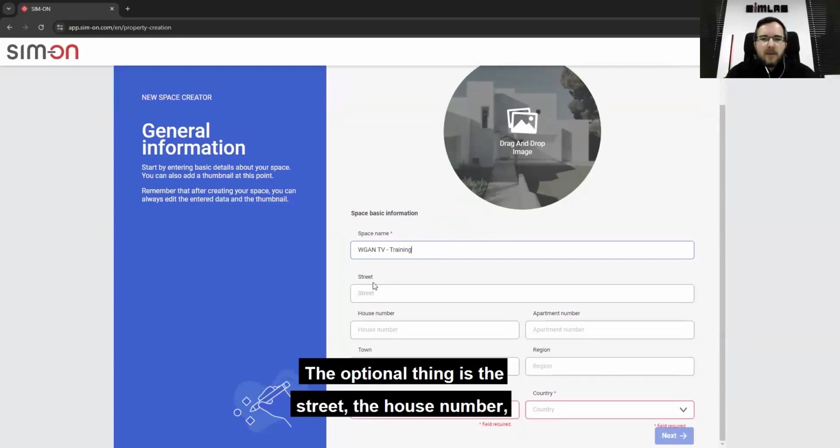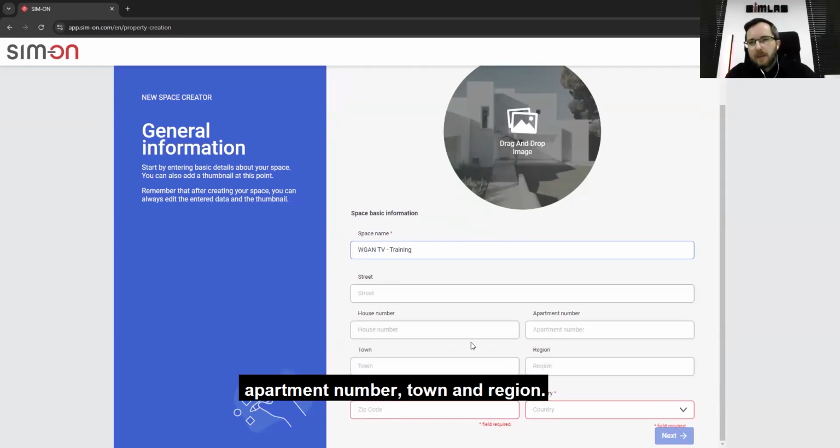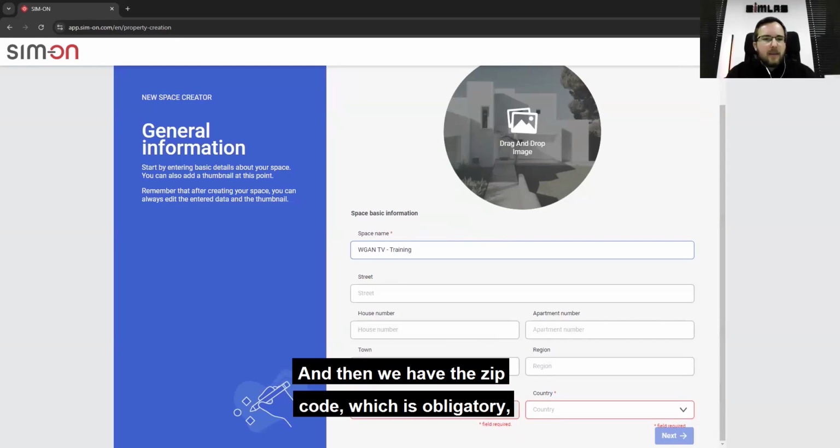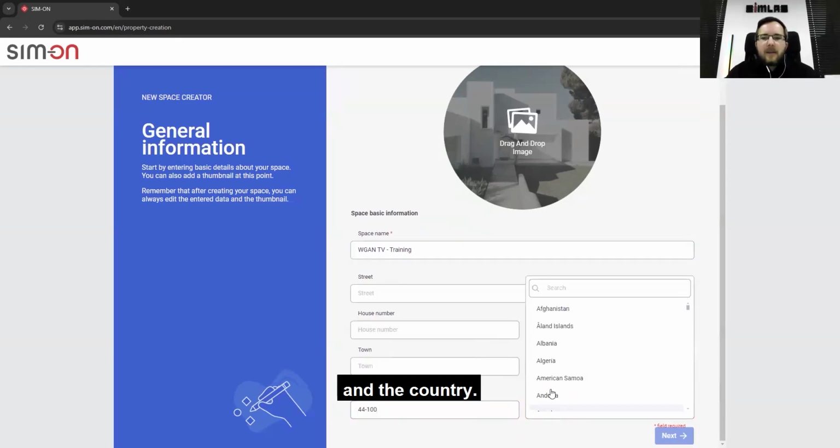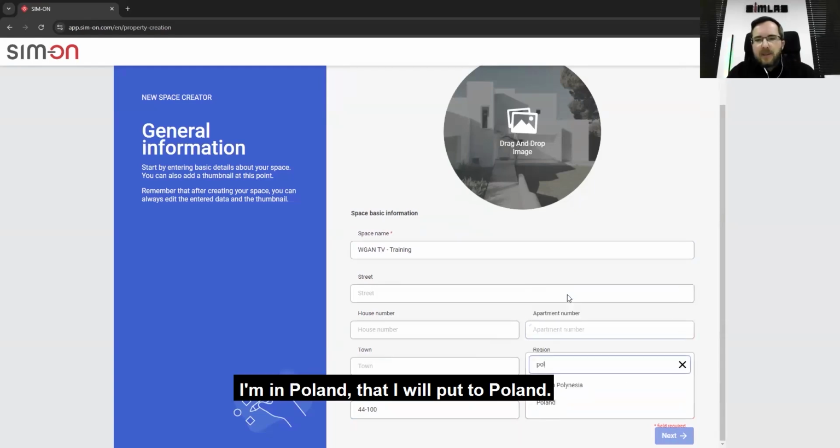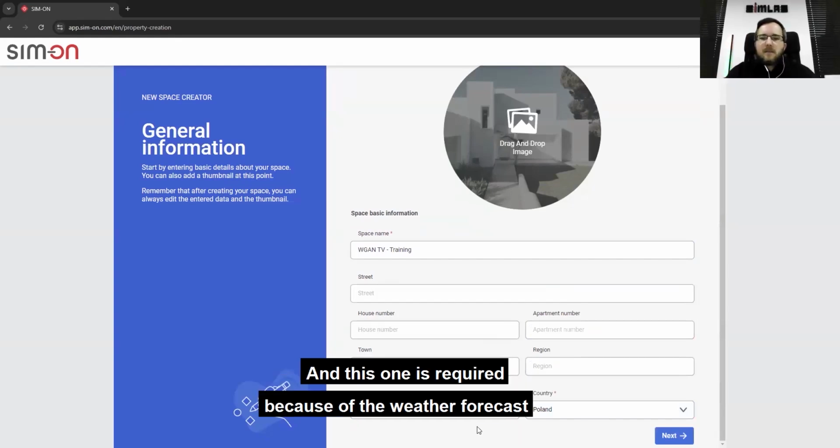The optional things are the street, the house number, apartment number, town, and region. I will skip them in the training. And then we have the zip code, which is obligatory, and the country. I'm in Poland, so I will put Poland. This is required because of the weather forecast, as we are connecting with external services.